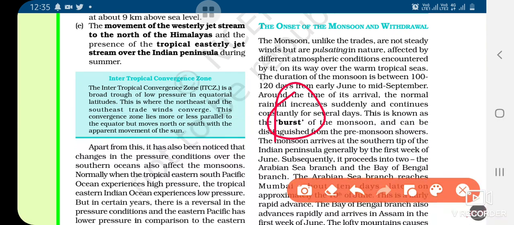Okay, the monsoon arrives at the southern tip of the Indian peninsula generally by the first week of June. Subsequently, it proceeds into two, the Arabian Sea branch and the Bay of Bengal branch. The Arabian Sea branch reaches Mumbai about 10 days later, approximately 10th of June.